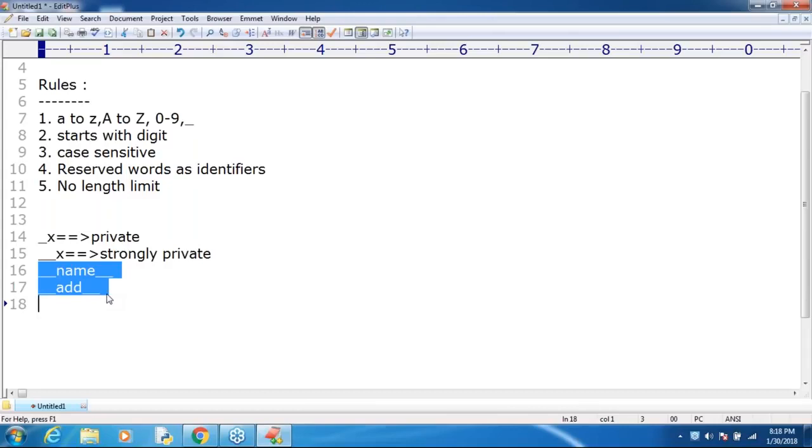Remember that, sir. While defining identifiers, underscore symbols are not recommended, because language-specific words are there. We are going to use them, that's all.